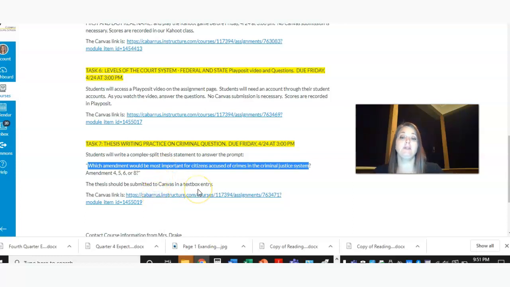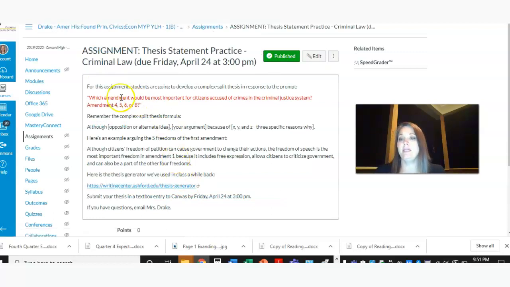So you're going to submit that into a Canvas text box entry. The assignment page looks like this, and for this assignment, here's the prompt in red. Remember the complex split thesis formula: Although your opposition, your argument, because of X, Y, and Z. Those are 3 specific reasons why.